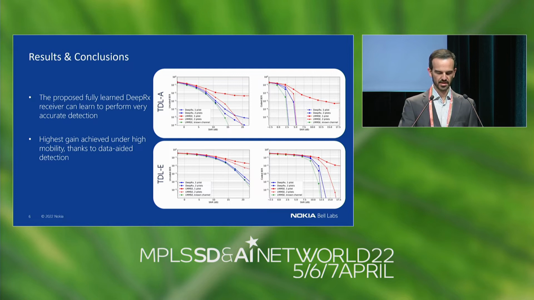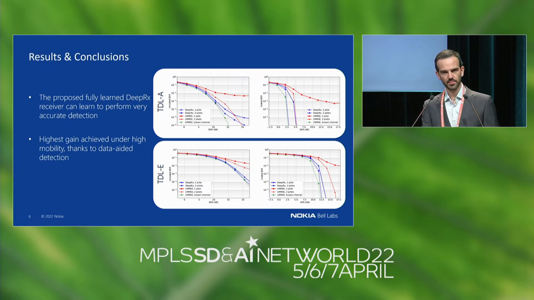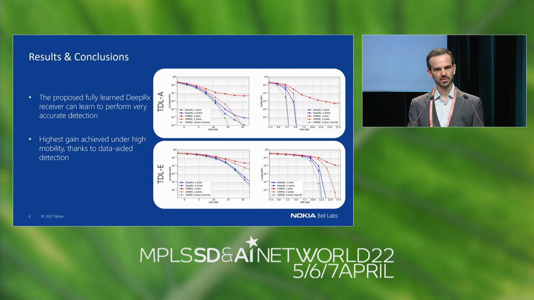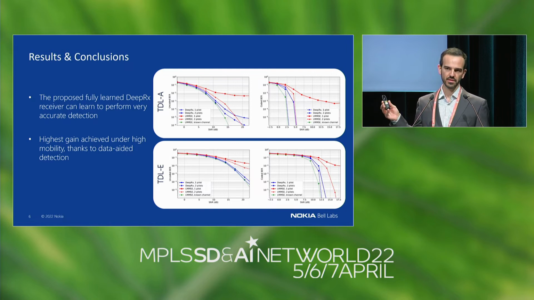Here you can see some performance of DeepRx. This is our machine learning-based receiver. I'm showing you the performance here in 2 channels. TDL, by the way, stands for time delay line channel. We have 2 types of channels here, TDL-A, which is a non-line of sight channel, and TDL-E, which is a line of sight channel. And by the way, DeepRx has not been exposed to any of these channels during training. I'm showing these channels here just for validation purposes.